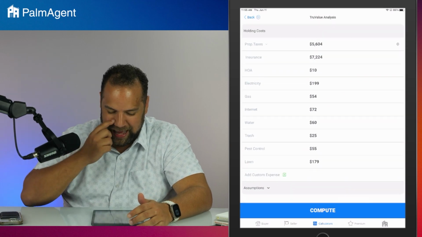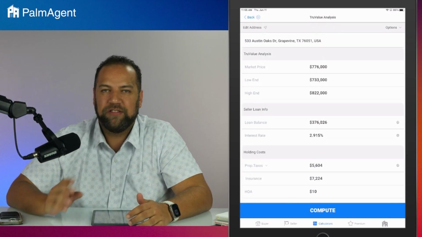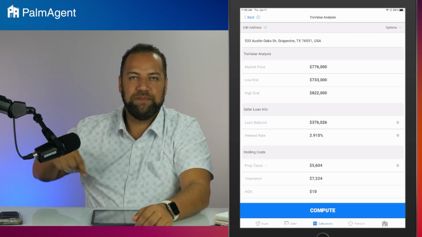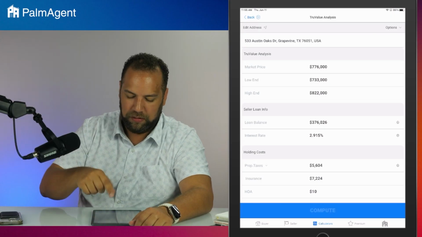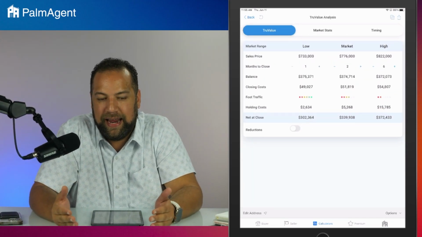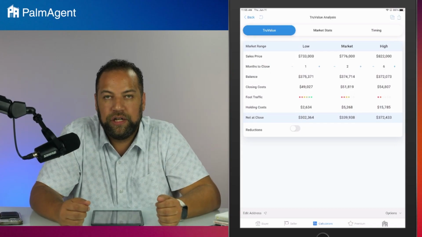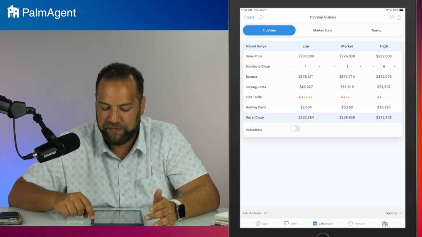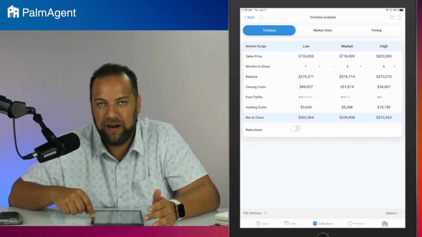Of course, again, something I can do as I'm walking up to the house. I pull up to the house, I get out of my truck, I'm walking up to the door, and before I'm even knocking on the door, I'm pressing compute, and I've got my 3 different prices, my pricing strategies laid out. The low end, where it flies off the market and doesn't cost them much. And then the other side of the spectrum, they list it for too high, and it could sit for 6 months and cost them about 16, 17 grand while it sat there.